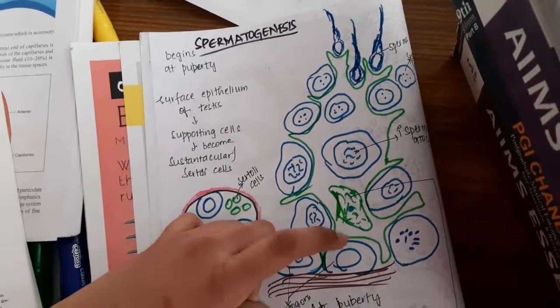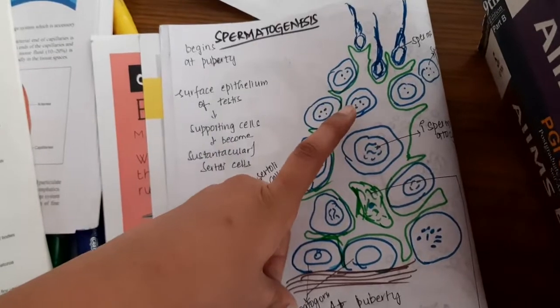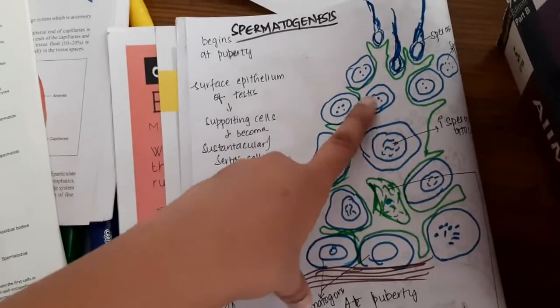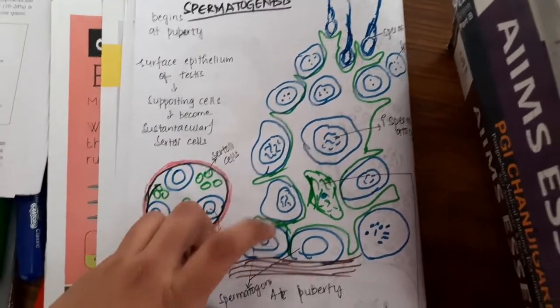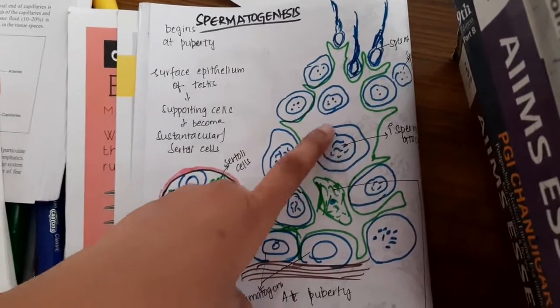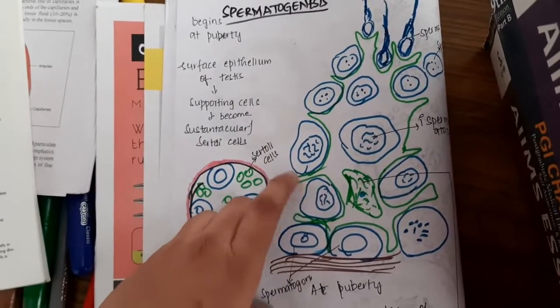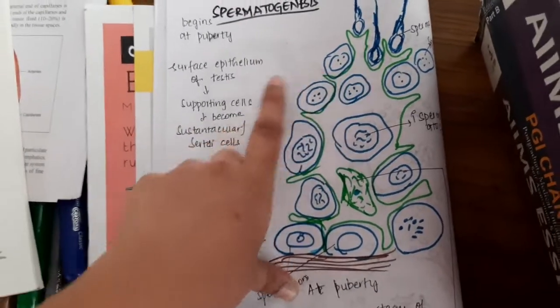We can tell that the whole spermatocytic development occurs inside the Sertoli cells. The whole spermatocytic development is occurring inside one Sertoli cell, which has many cytoplasmic processes.